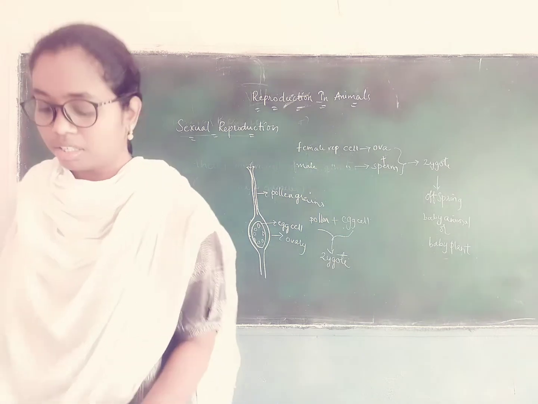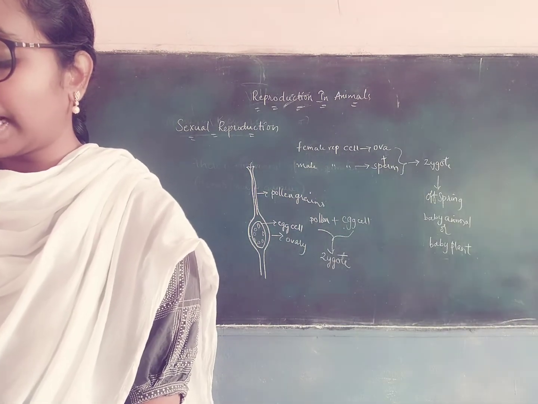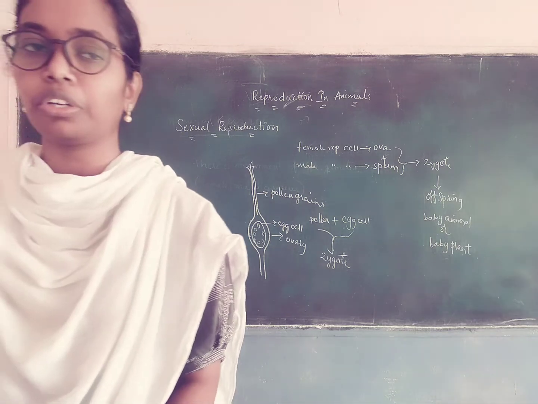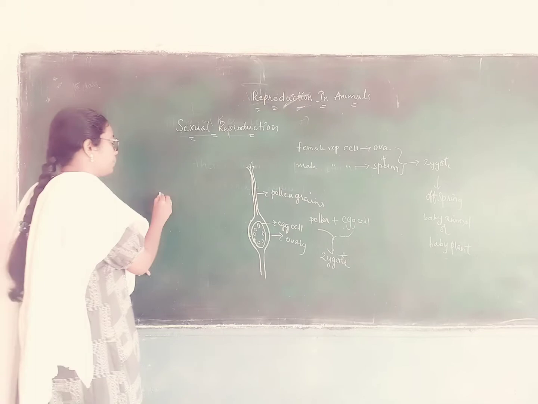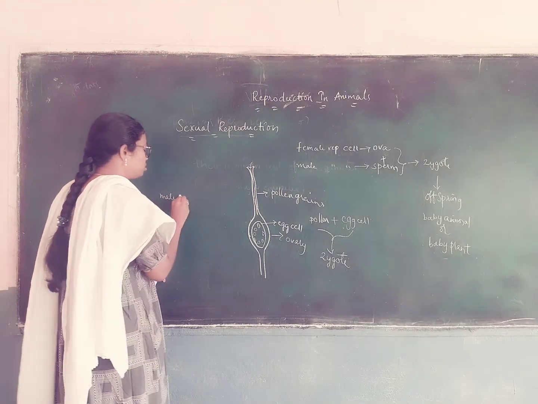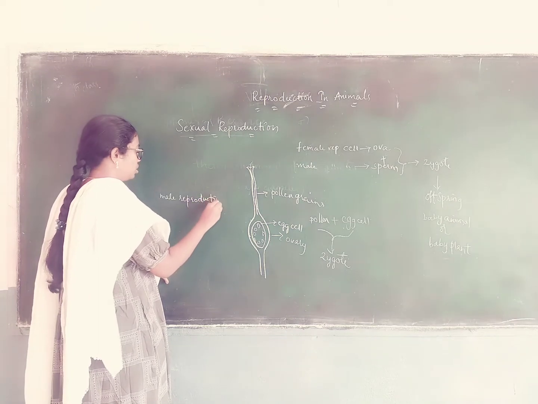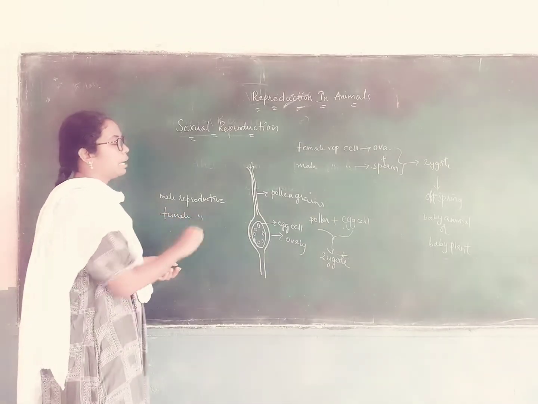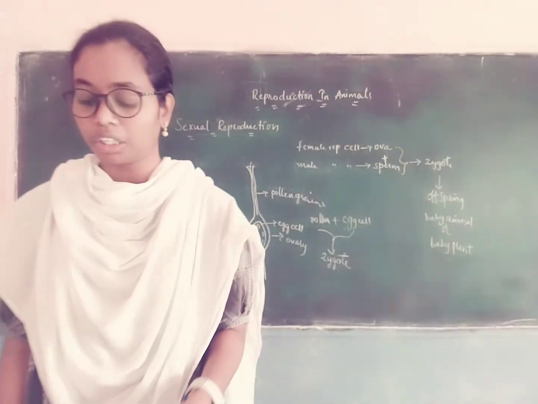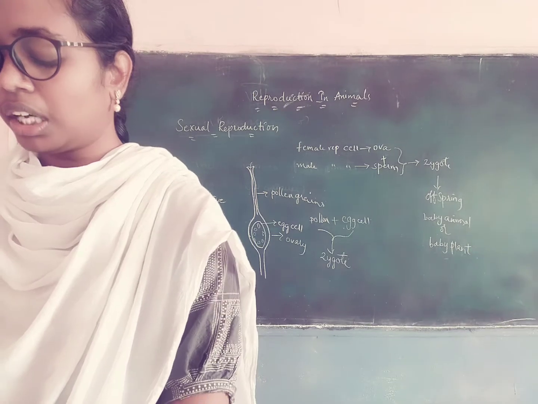Okay, next, do you know from where the male gametes and female gametes are produced in animals? Okay, male gametes come from the male reproductive parts and female gametes from the female reproductive parts. Okay, you have already learned where they are produced.